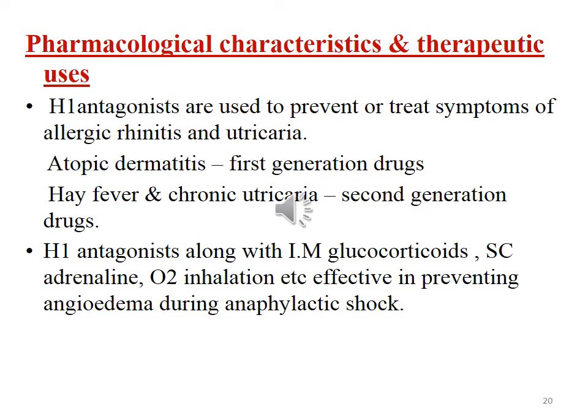Angioedema during anaphylaxis is precipitated by histamine. Hence, H1 receptor antagonists alone are not effective. So, adjuvantly glucocorticoids intramuscularly and adrenaline subcutaneously are also needed along with supportive measures such as oxygen inhalation.